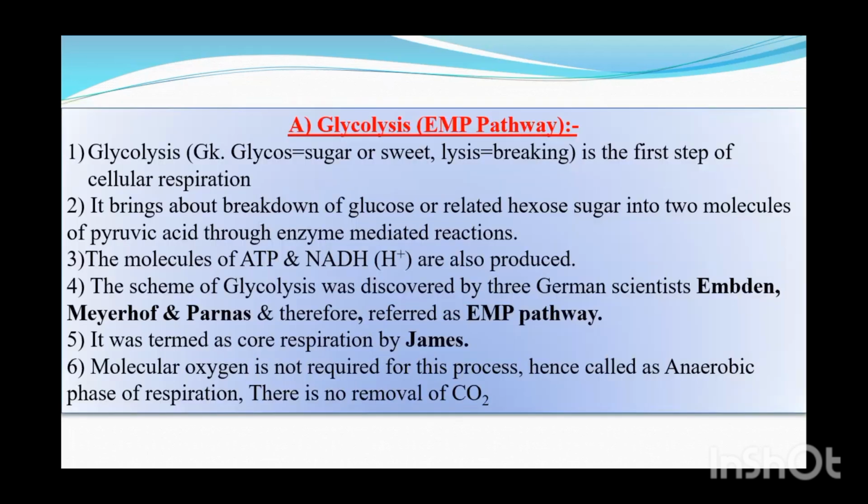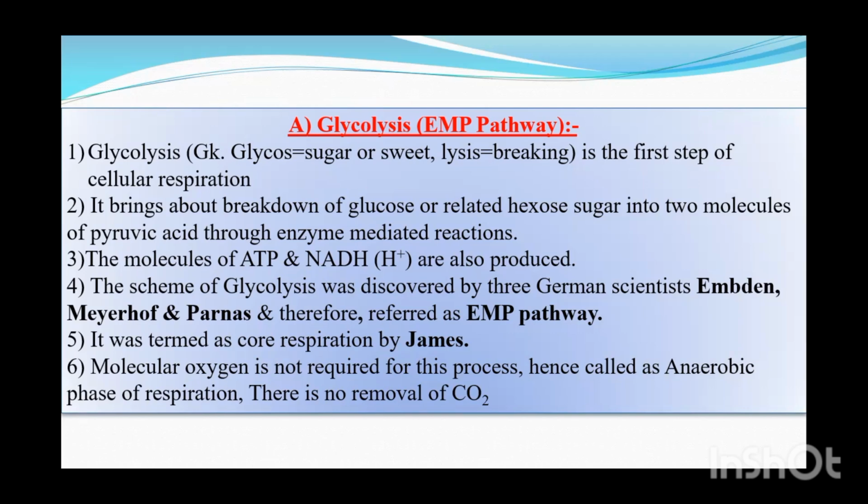Let's start with the discussion of the first one, as I have said, glycolysis. Glyco stands for sugar, glucose, and lysis means breakdown. So it is obviously the first step in respiration that occurs within the cell, so it is called cellular respiration. What it does is bring about the breakdown of glucose or related hexose sugars containing 6 carbons.